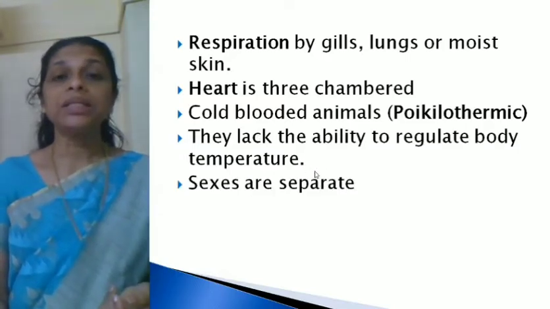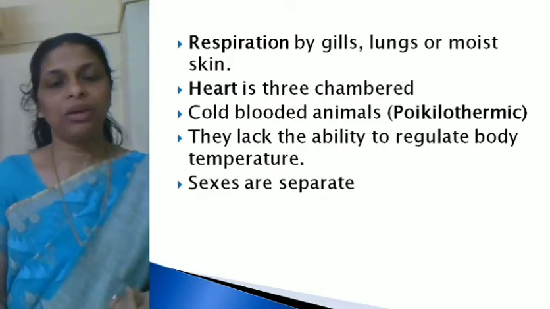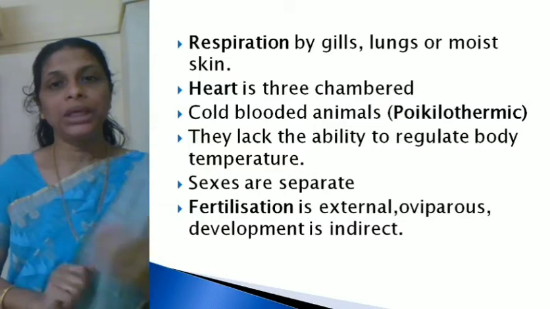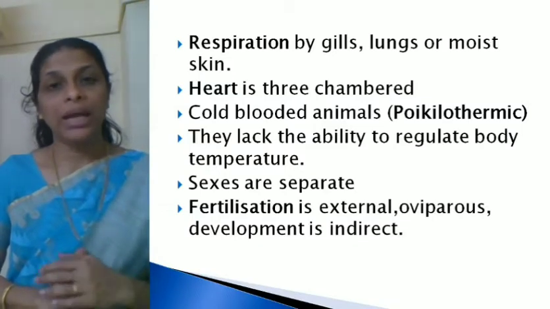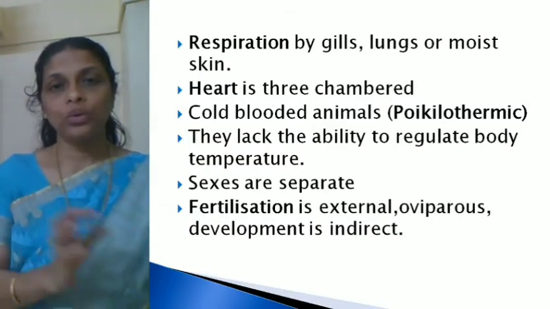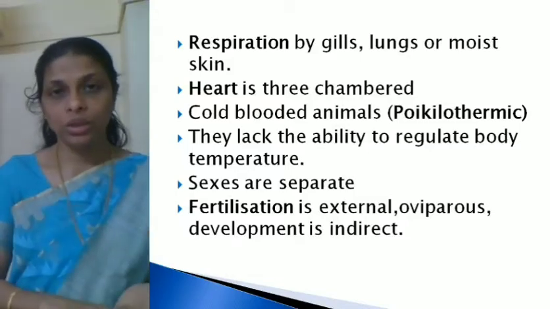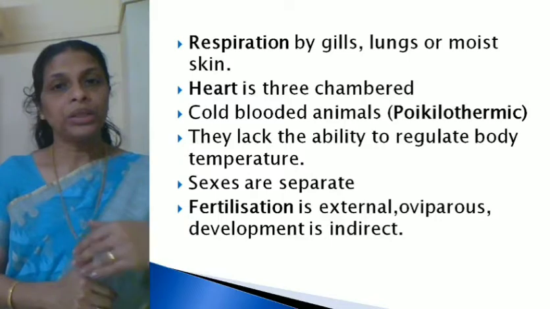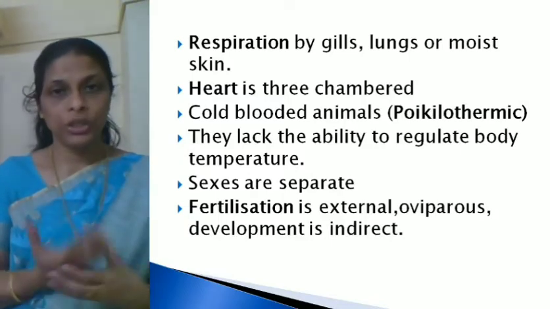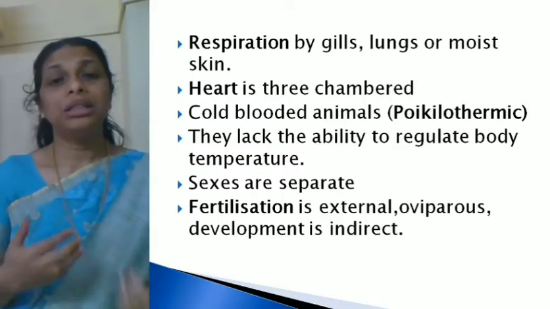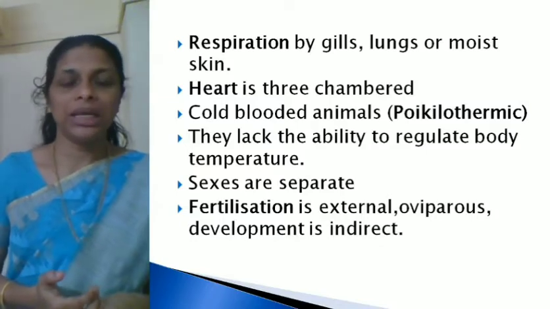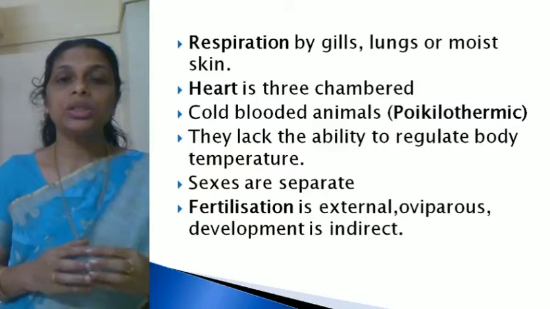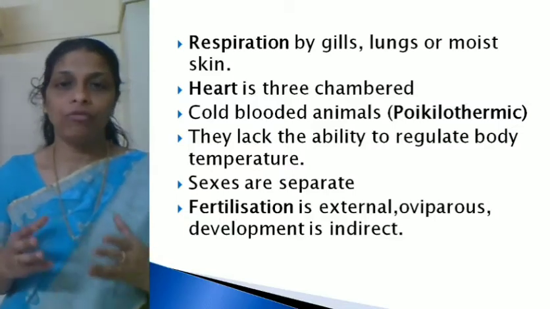Next, sexes are separate. You know that males and females are separate. Fertilization is external. As I've told you in the beginning itself, the female frog and the male frog move towards water. Amphibians move into water to lay the eggs. So the female lays the eggs and the male releases the sperms. Fertilization takes place in water, and development is indirect, meaning larval stages are formed. So these are some of the features or characteristics of class Amphibia.